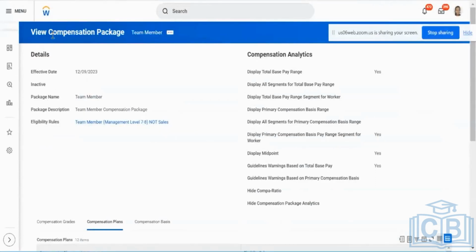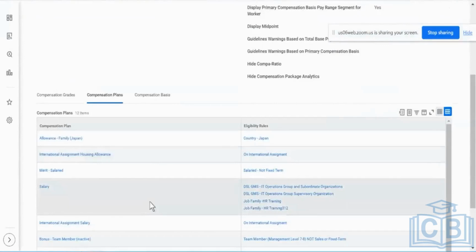So here I'll create a compensation plan for team member INR, where I could put in all the compensation elements for the basic and HRA. HRA might say that if you're working out of a metro location, your HRA could be 50% of basic. Otherwise, it could be 40% of your basic. I could write some rules like that.